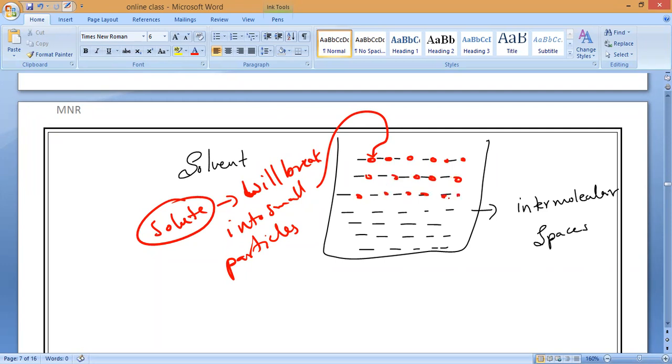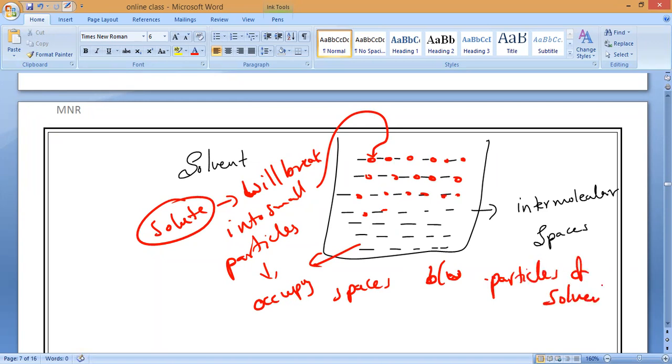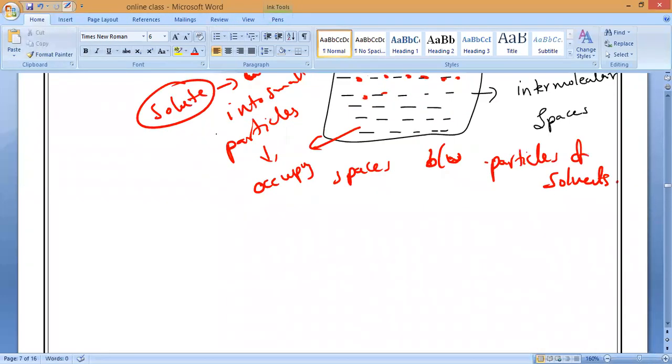Understand, everybody? They occupy the intermolecular spaces between the particles of the solvent.